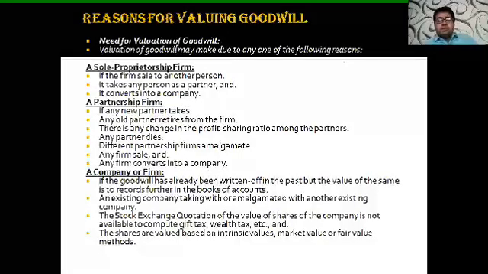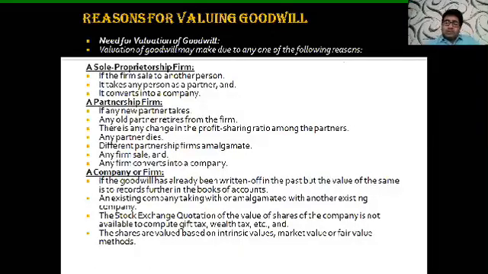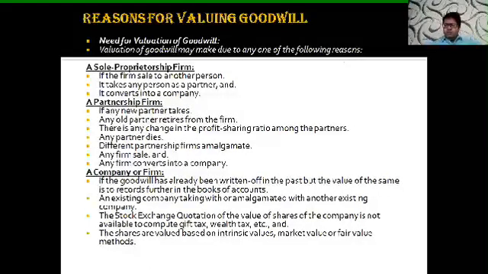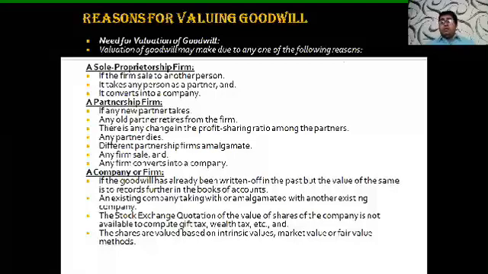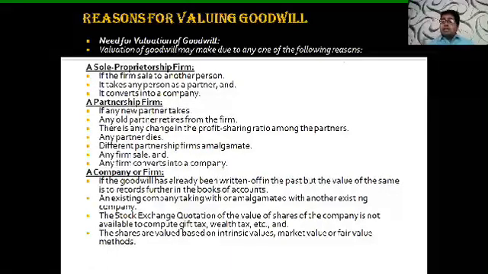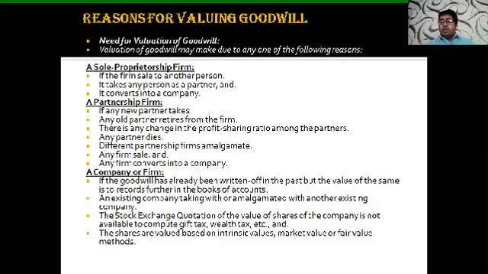But I have given here the sole proprietorship firm, partnership firm, and the company, but we are going to understand it related to the partnership firm. Now, goodwill is required to be valued for these reasons. When a new partner is admitted into the firm, we are required to value the goodwill. When one of the partners has reached that much age and wants to retire from the business, then also we are required to value the goodwill.